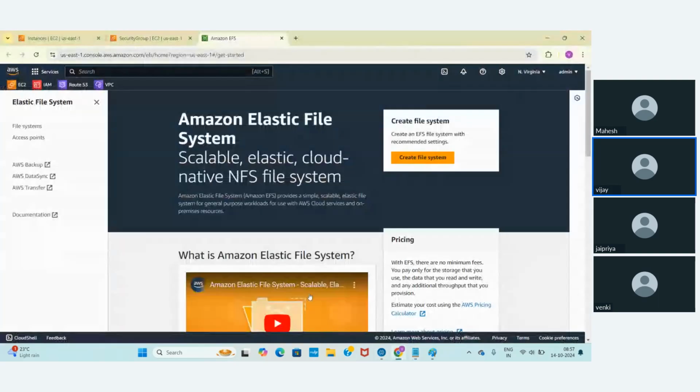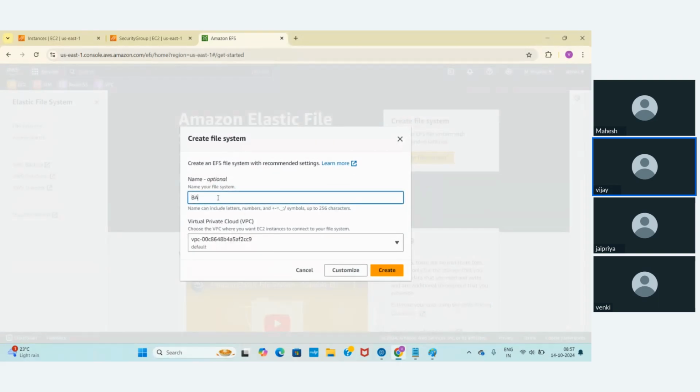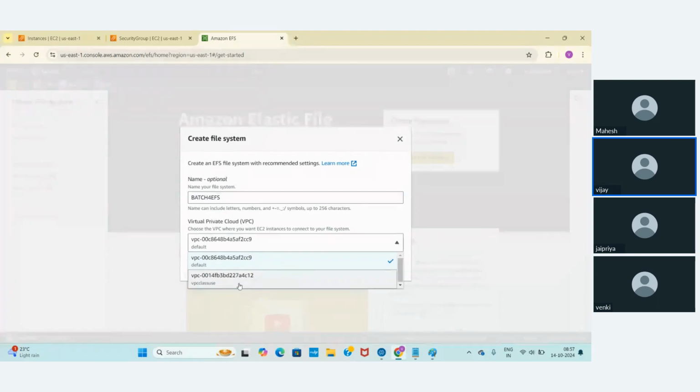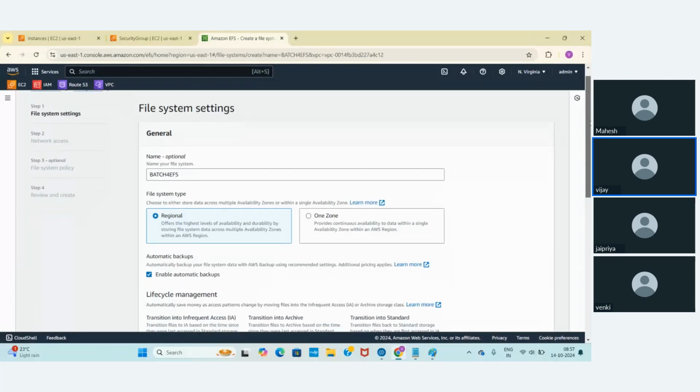Let me go back and click on create file system. I'm going to give it the name batch for EFS. If I click create, it is going to create, but I don't want that. Let me click on customize.